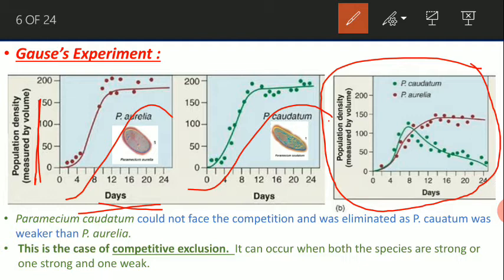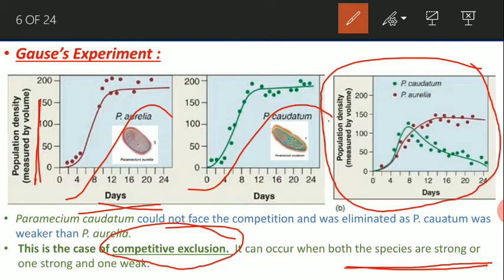As the aurelia is stronger than the caudatum, aurelia defeated the caudatum, and the population of the caudatum gradually declined, and at the end it was eliminated from the culture medium. This principle is known as the competitive exclusion principle, and it happens when both the species are strong or one strong and one weak.